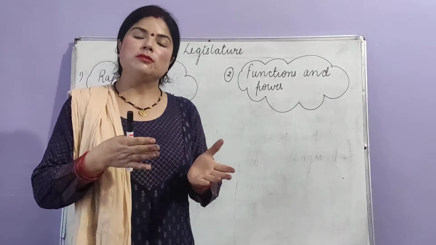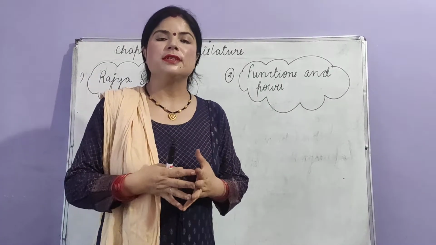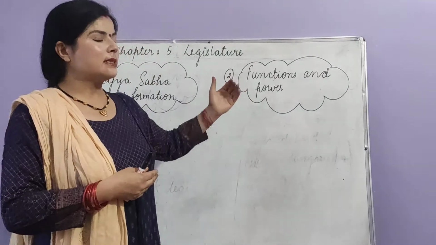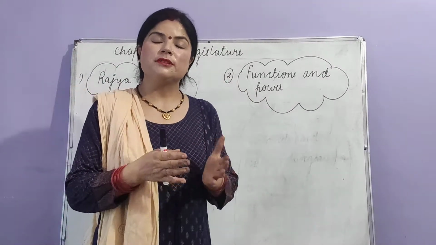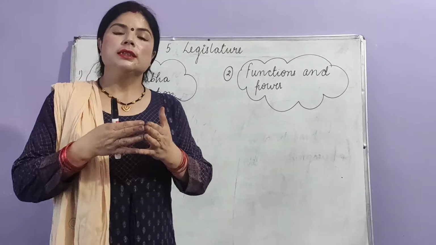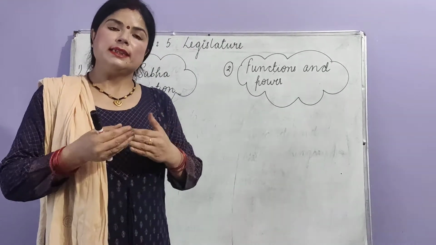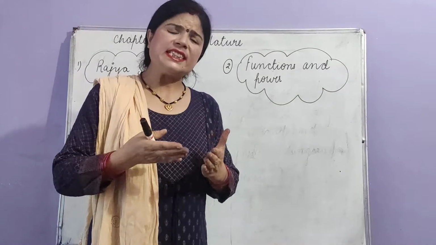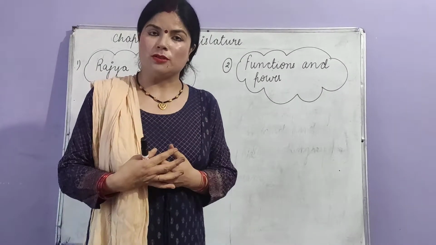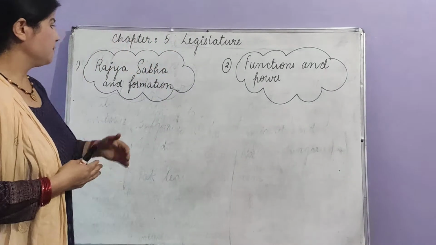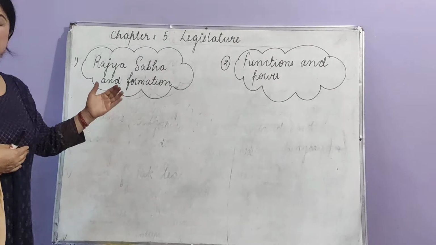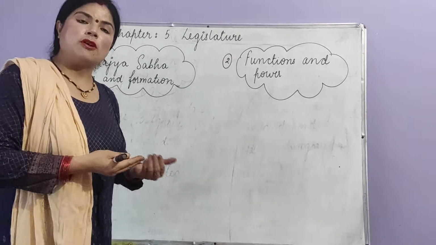We will discuss the formation of Rajya Sabha in first subtopic, and in second subtopic we will discuss the different functions which can be performed by Rajya Sabha in our country, and it can be considered as its power also. So let's start with our first subtopic today, that is Rajya Sabha and its formation.